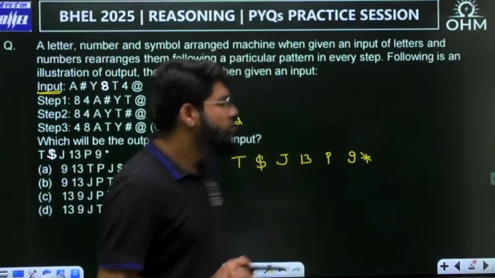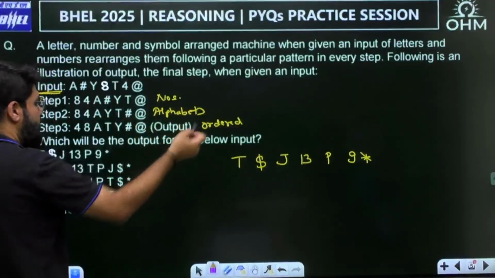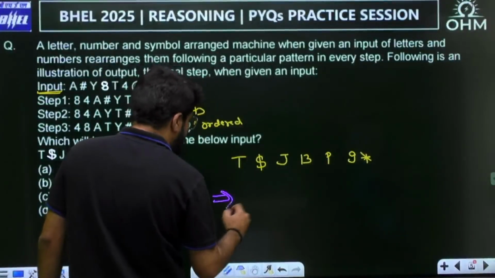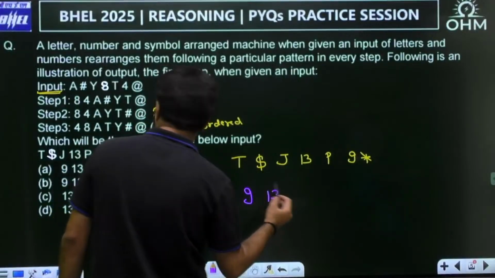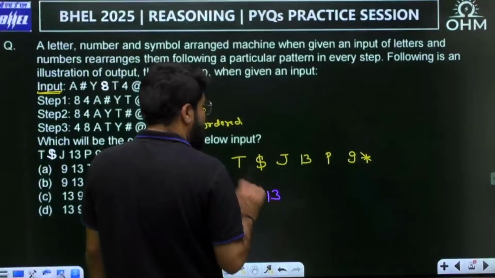So what is that? First, you have to bring the numbers in front, then alphabets, and then order them. So let me do the order directly. Numbers 13 and 9, let me write down in the ordered way. So 9 and 13. I'm not going to go for a 3-step process, I've got the logic. Then alphabets will come, and that too in alphabetical order.